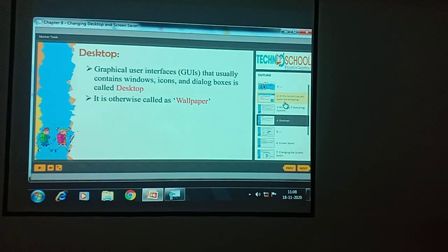Next, I told you we are going to learn about the desktop, right? What is a desktop? Graphical user interface, that is a GUI, that usually contains windows, icons and dialog boxes, is called a desktop. Okay, so see here, children.